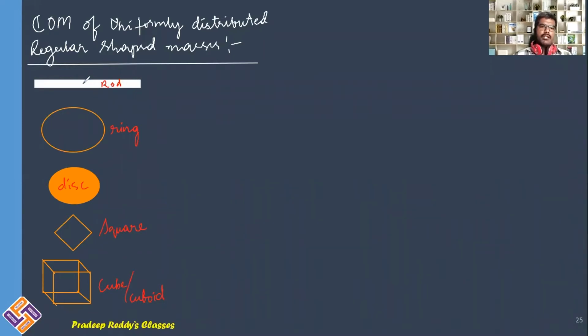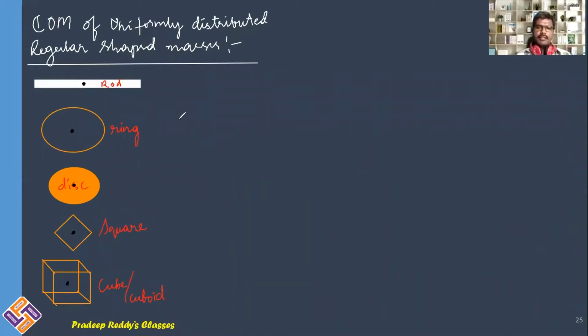Now for this rod, the geometric center is here, and for the ring, the geometric center is here, and for the disc, the geometric center is here. For the square, the geometric center is here, and for the cuboid, this is the geometric center.